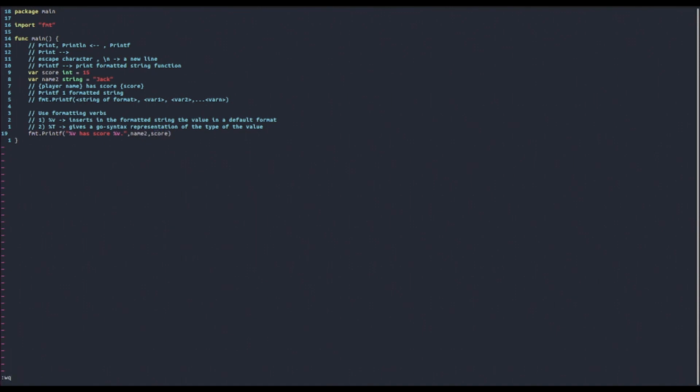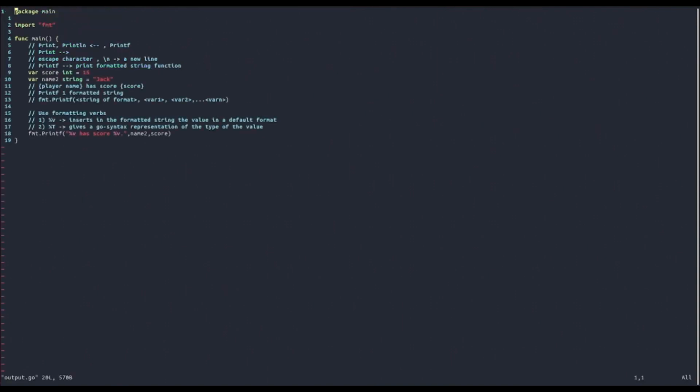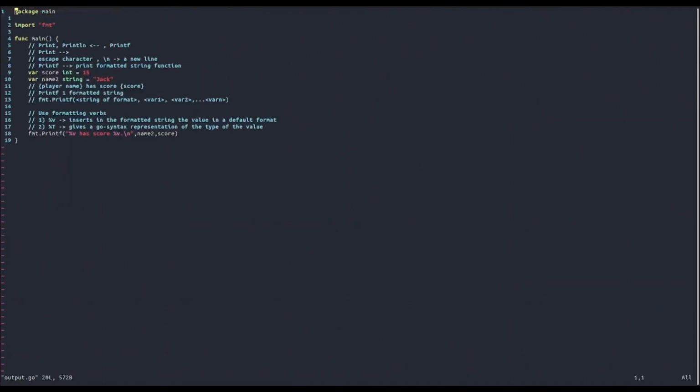Now let's see what is the result of this. If we run it, we get Jack has scored 15. If you want to make it a little bit more pleasant, you can insert a newline character at the end, and you get the following output: Jack has scored 15. This is how you can use the %v formatting verb.